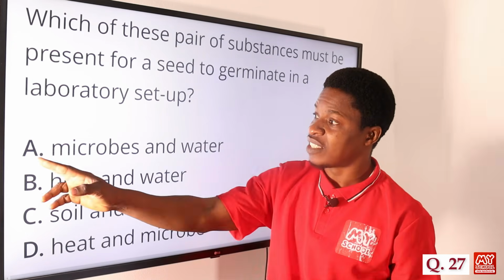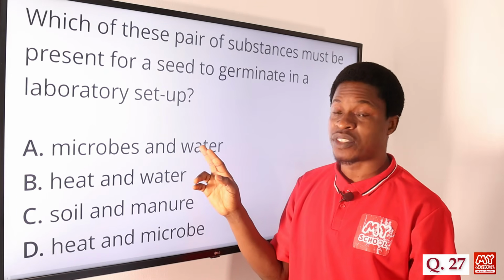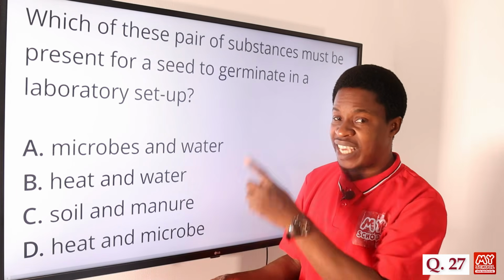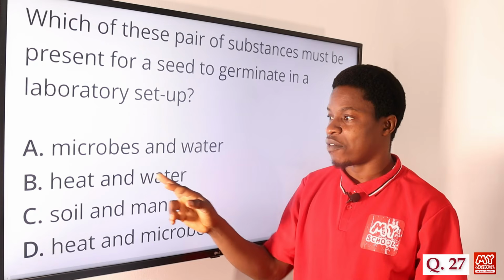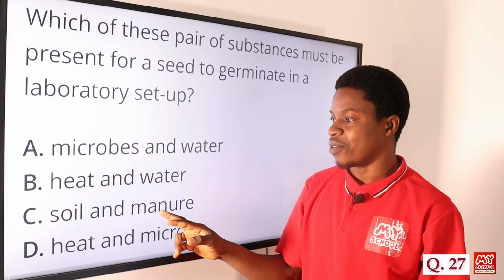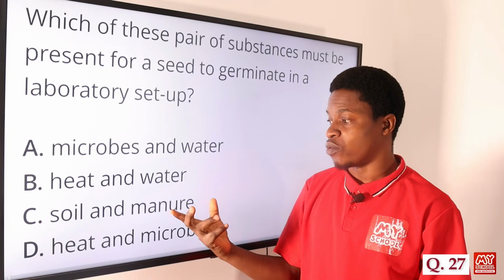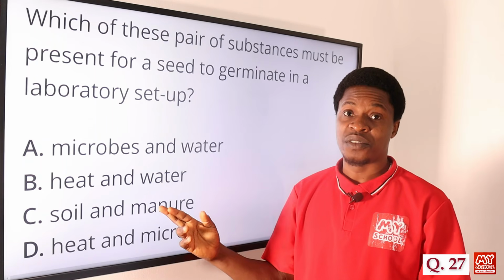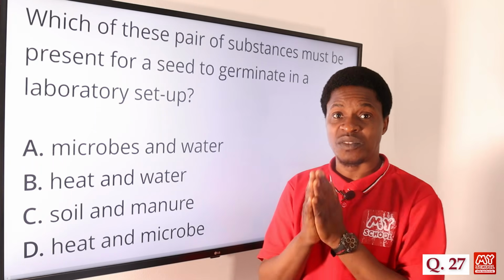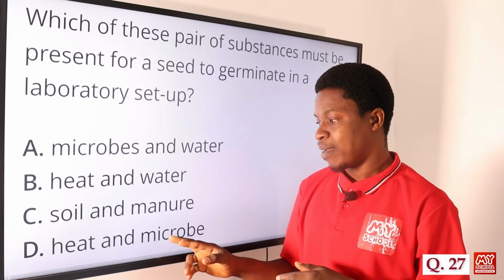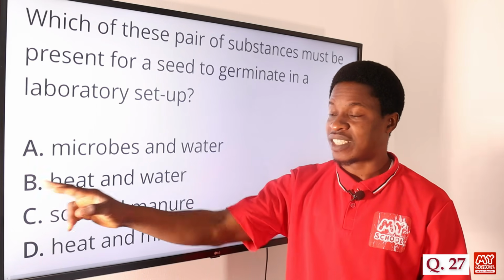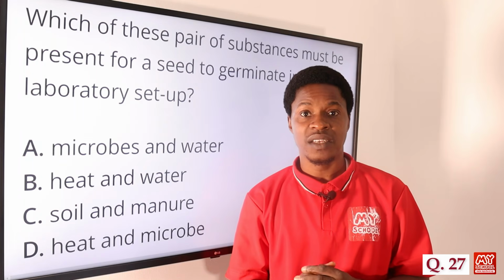Take note, laboratory. So option A says microbes and water. Water is important, microbes is important too, but it's not a factor that is required for any seed in the laboratory. We talk of heat and water, of course, these are the two factors. So option A is eliminated. Option C says soil and manure. For the farmland, of course, you can need manure, you can need soil, but in the laboratory, once you have water and heat, that seed will do what? Will germinate. Option D says heat and microbe. Microbe, important but not the factor, heat is important. So because of that, the correct answer is option B, heat and water.